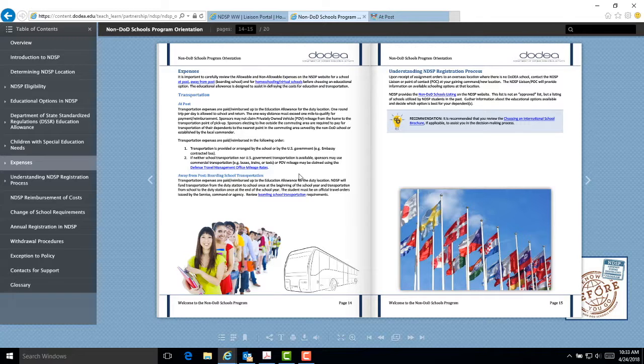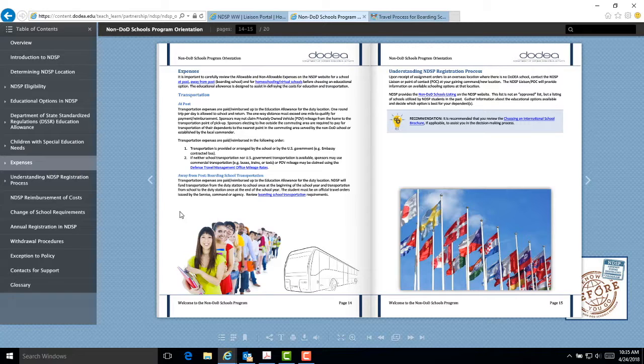Transportation expenses are paid or reimbursed in the following priority order. Transportation provided or arranged by the school or by the U.S. government, such as an embassy-contracted bus. If neither is available, sponsors may use commercial transportation, such as buses, trains, or taxis, or POV mileage may be claimed using the Defense Travel Management Office mileage rates.